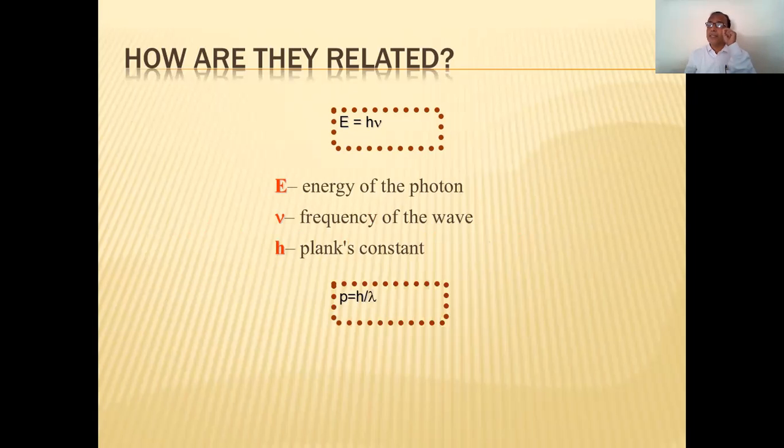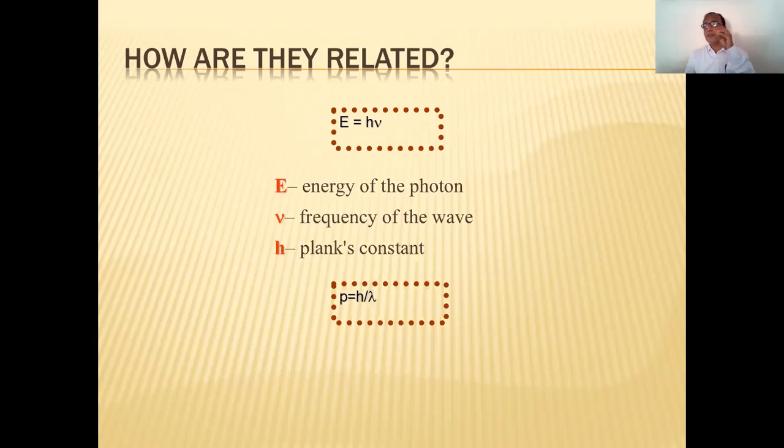That means when it is a wave and when it is moving, it possesses the momentum also, because for the momentum it is necessary that there should be a mass and a velocity, and we know that the particle is moving, and that's why when it is moving, it has some velocity, and when it is in form of particle, it possesses the mass, and therefore mass into velocity is called the momentum.